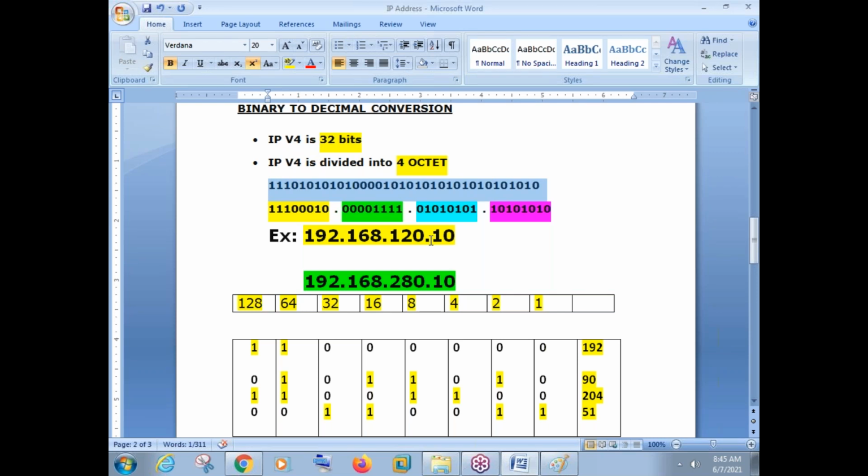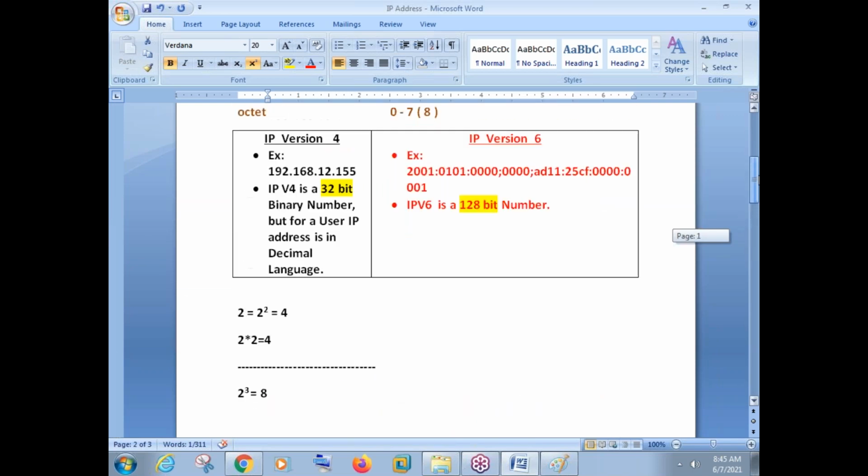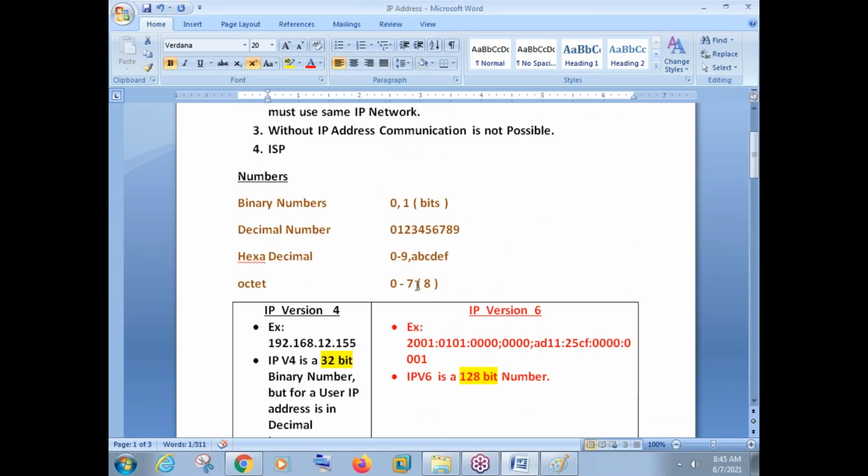0, 1, 1, 0. Bit means a collection, a combination of zeros and ones, actually. Okay, so why are they divided into 4 octets? That is one of the questions we need to address. What is the octet here? First of all, octet means 0 to 7. That means totally how many bits, how many numbers do we have?